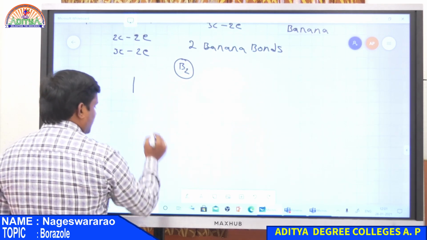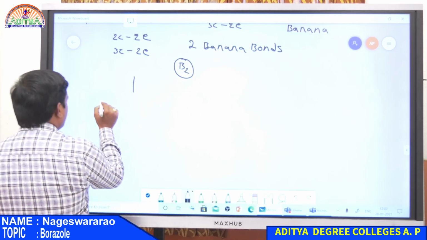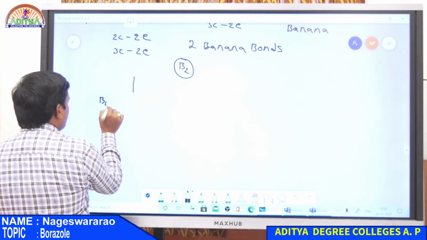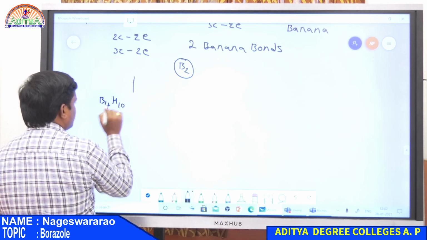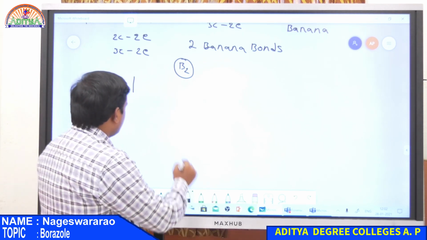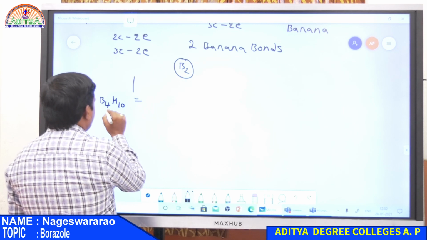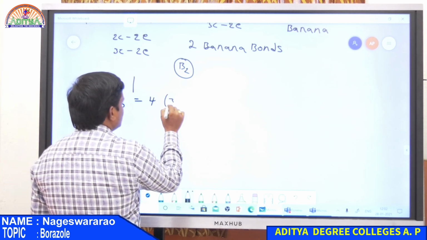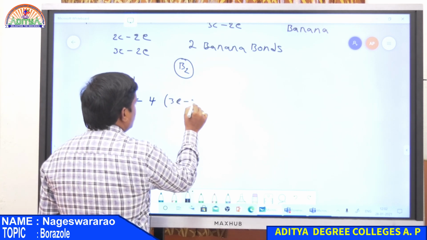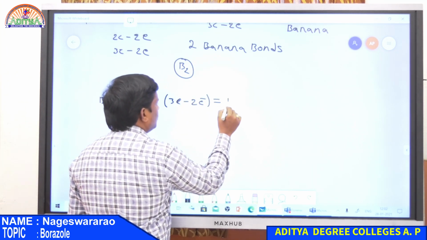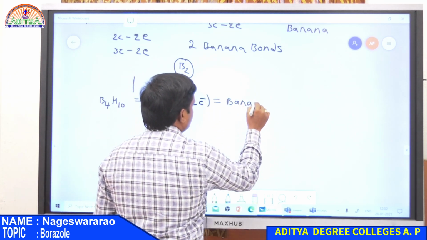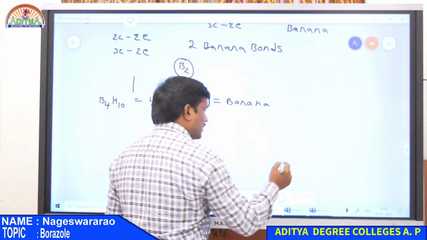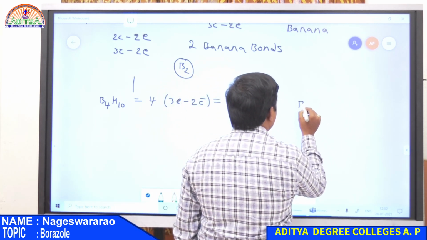Second one is tetraborane, that is B4H10. In the case of B4H10, there are 4 boron atoms, therefore there are 4 3-centered 2 electron bonds, that is simply banana bonds, and these are represented like this.